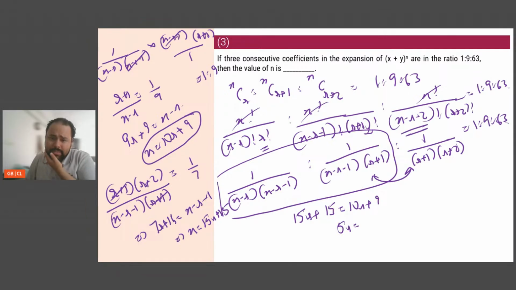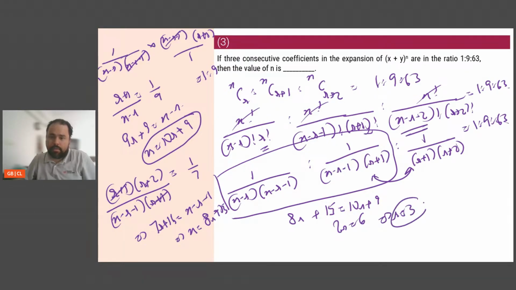So, no, there is something wrong that I have done for sure. What have I done wrong? Oh yeah, this is a wrong calculation. This is 7r, my bad. Okay, I understood it now. So I have n is equal to 7r plus 1, so that is 8r plus 15. So I have 8r plus 15 is 10r plus 9. So from here, 2r is equal to 6. r is equal to 3.